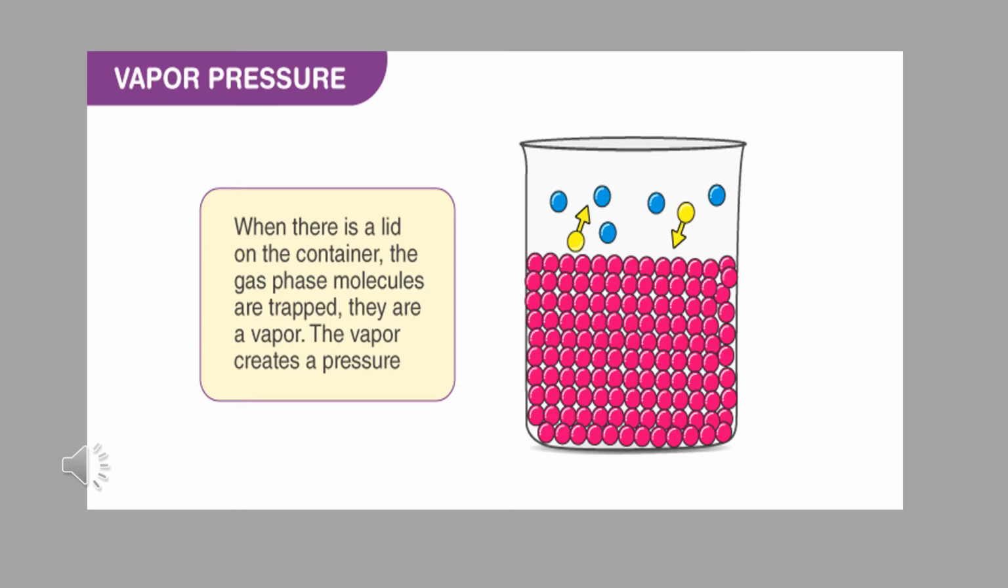So let us take one example. Take one beaker and some liquid in it. Keep some lid on the beaker. When there is a lid on the container, the gas phase molecules are trapped, which means the gas molecules settle down on the surface of the liquid. They are called vapor, and this vapor creates some pressure on the liquid, which is nothing but the vapor pressure of the liquid.